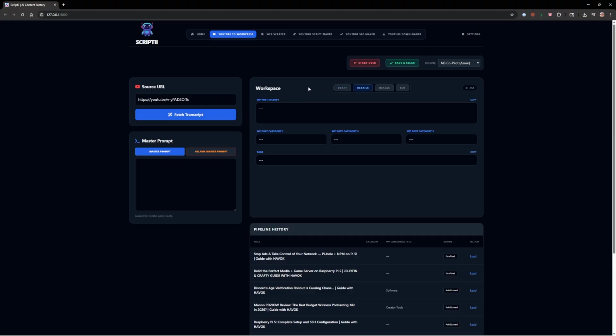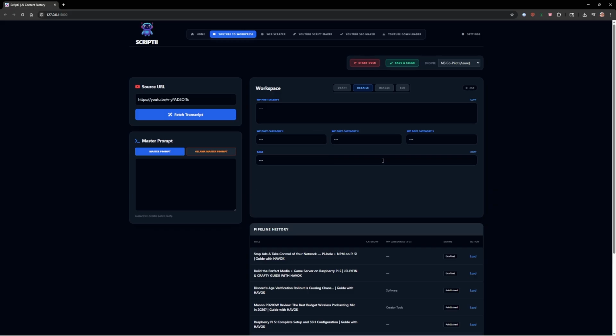I have this details tab. That's going to put the WordPress post excerpt. It's going to do up to 3 categories. It's pulling these categories from my WordPress site via the API, so it's going to choose them for me. But if I want to change them, I'll be able to use a drop down here, as you can see, and I can choose different categories. That's all just pulling directly from my blog.